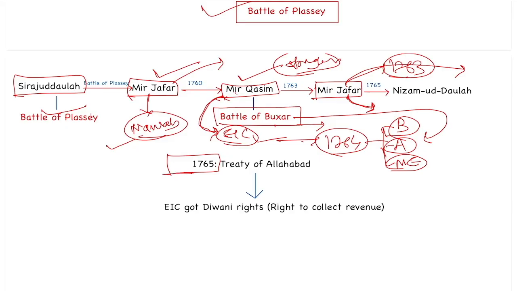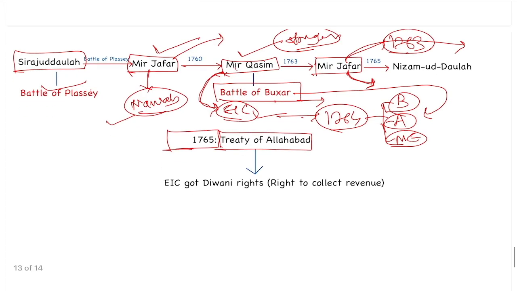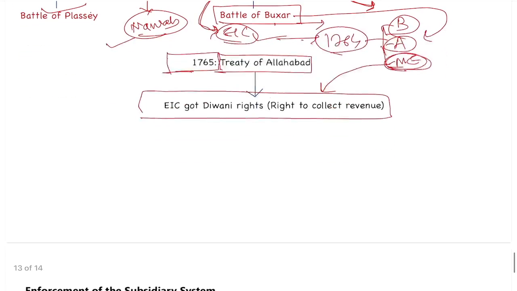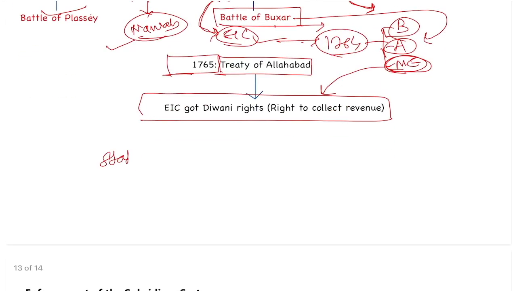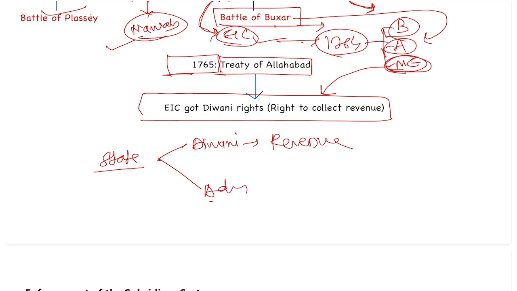So in 1765, they signed the Treaty of Allahabad. They had defeated the Mughal Emperor in 1764, so the Mughal Emperor gave the East India Company the Diwani right. Remember, in any state there are two important functions. First is Diwani, meaning collection of revenue. Second is administration. So in 1765, the East India Company got this Diwani right.